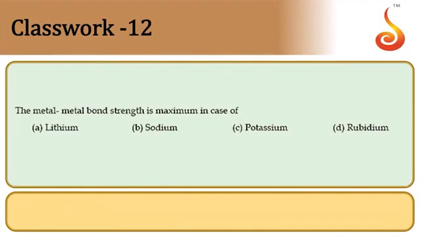Metal bond strength is maximum in the case of... Down the group, metallic bond strength decreases. So the first element is going to have the strongest bond strength. So lithium is the answer, Li. Next.